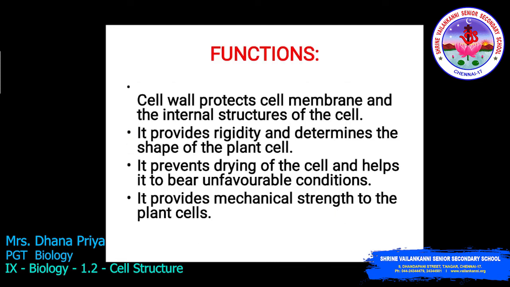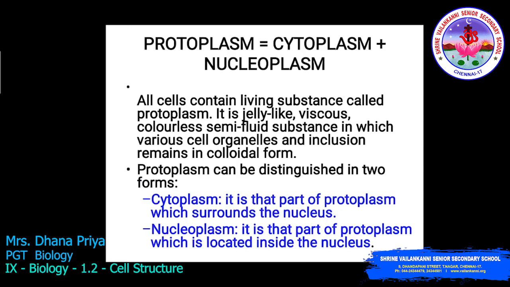Function of the cell wall. It protects the cell membrane and internal structure of the cell. It provides rigidity and determines the shape of the plant cell. It prevents drying of the cell and helps it to bear unfavorable conditions. It provides mechanical strength to the plant cell. So this is all about the cell wall.